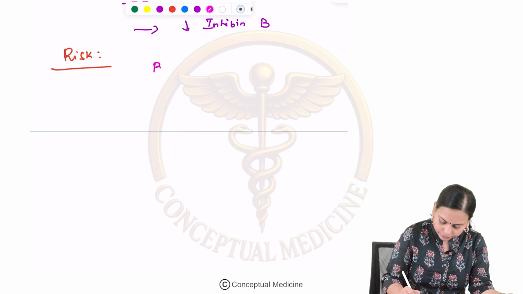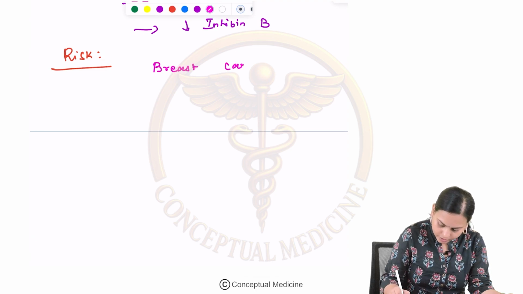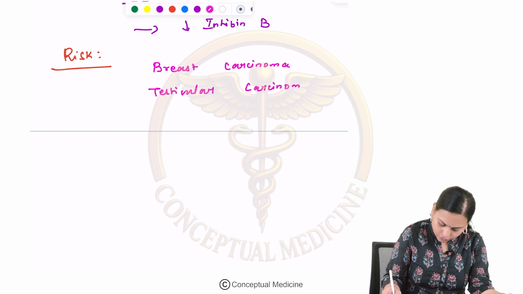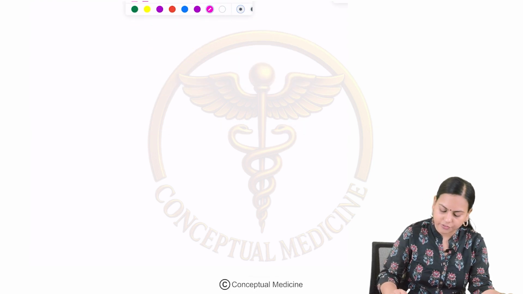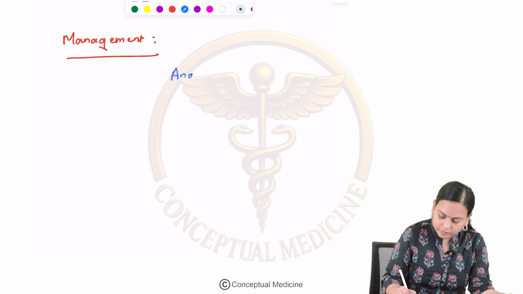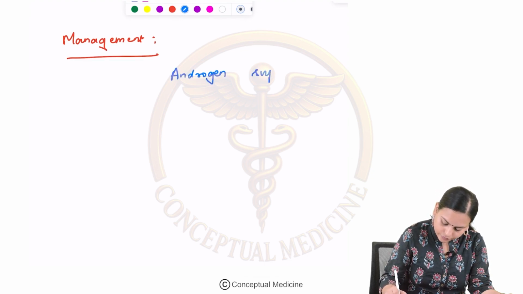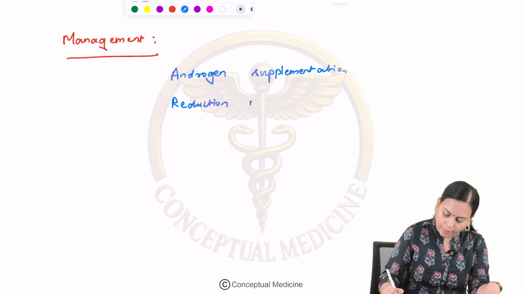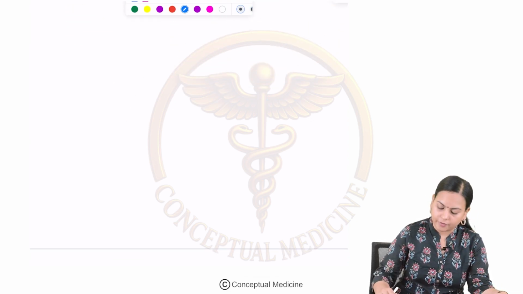Now let us talk about the risk in them. There is a risk for breast carcinoma as well as testicular carcinoma. How are we going to manage these patients? For management, we are going to give them androgen supplementation and we are going to do a reduction mammoplasty. Clear? I hope you have understood.